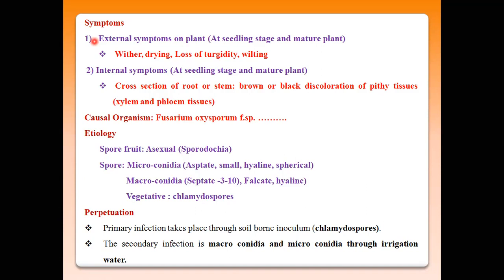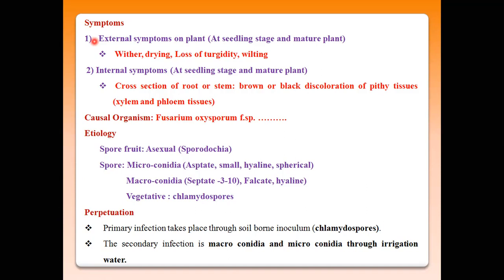Then these plants lose turgidity due to shortage of water, because this pathogen mainly penetrates through the root system.